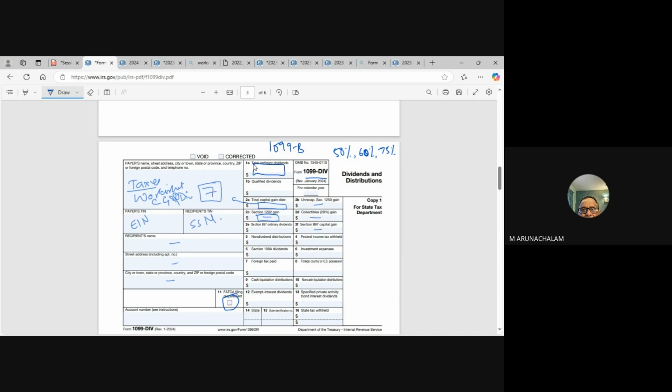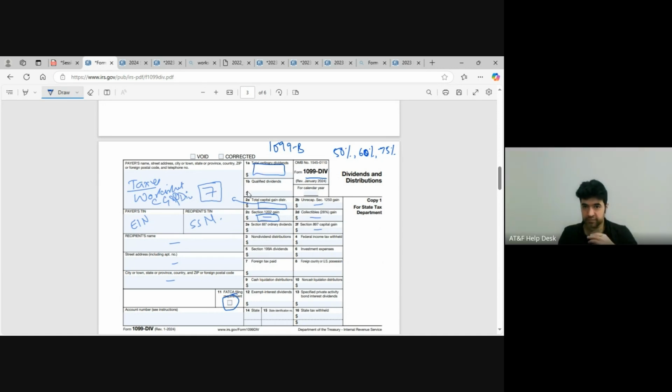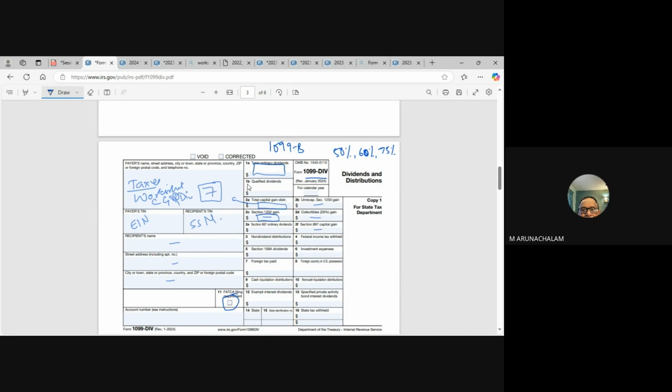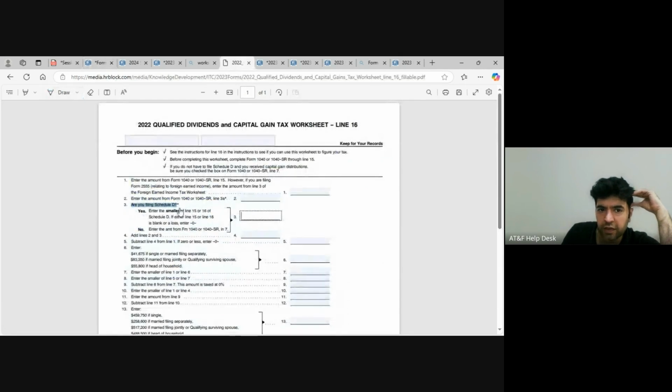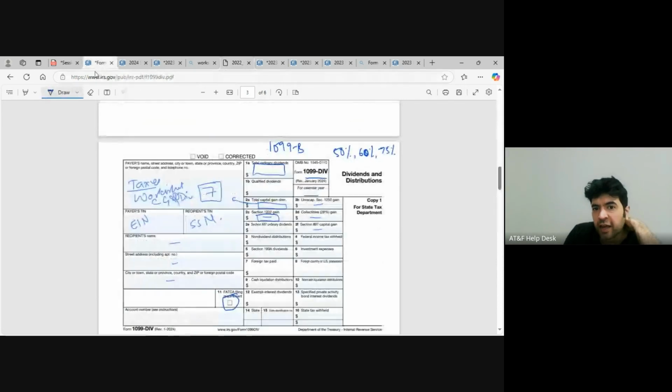Is this a long term capital gain? Yes, yes, sir. Short term won't come here at all. Mostly no. We'll see in the worksheet. Mainly it is for long term capital gain tax only, because short term capital gain has the direct ordinary slab rate, so you don't need any separate tax calculation for that.